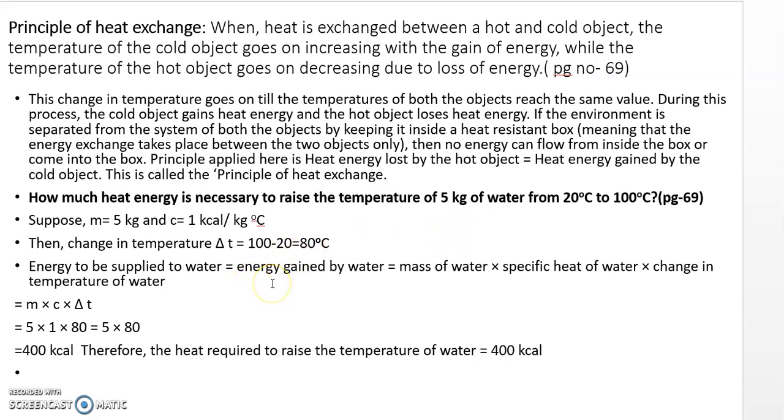So that is the energy to be supplied to the water, that means the energy gained by the water. It will be the mass of the water, which is 5, the specific heat, which is 1, and the change in temperature, which is 80. So 5 into 80 is 400 kilocalorie. Therefore the heat required to raise the temperature of the water is 400 kilocalorie. This is how you calculate the heat energy.